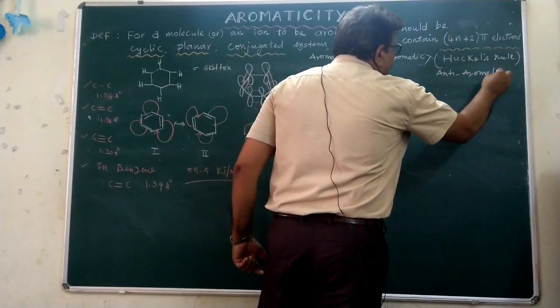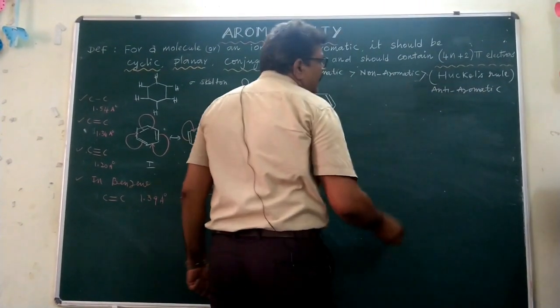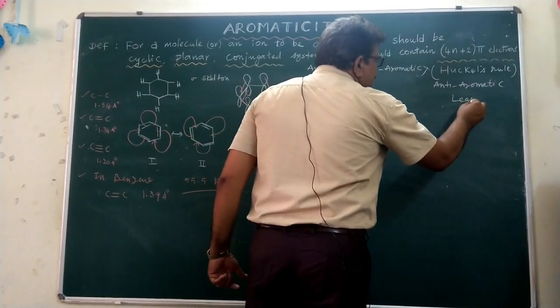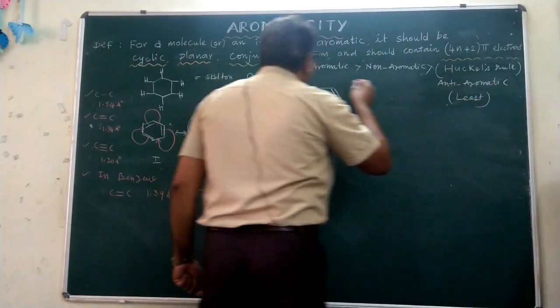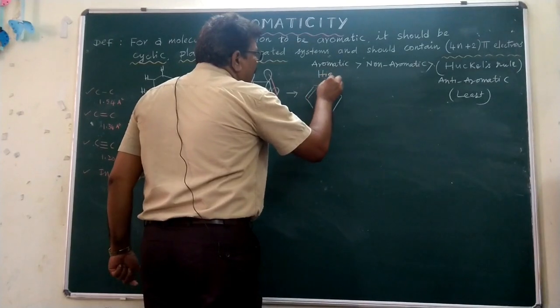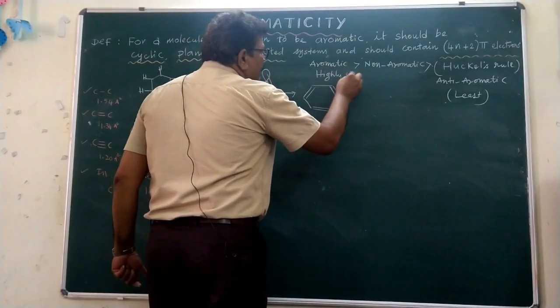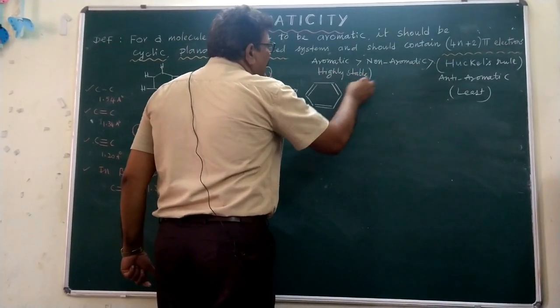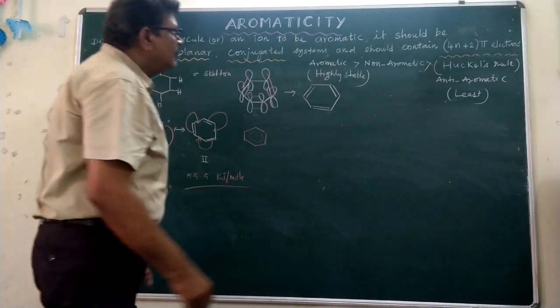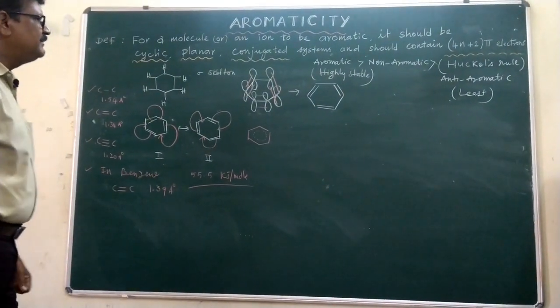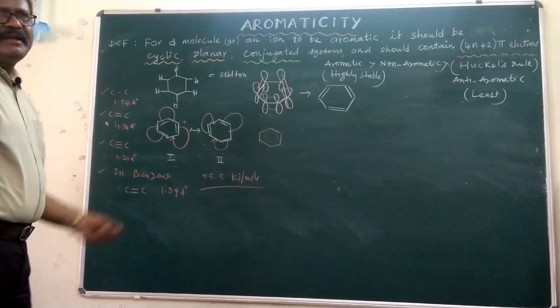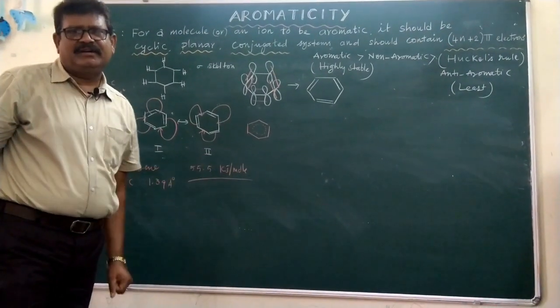Anti-aromatic compounds are least stable and the aromatic compounds are highly stable. These are the highly stable compounds. So now let us discuss on the basis of these compounds. Benzene is highly unsaturated.